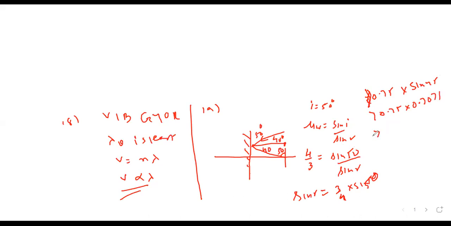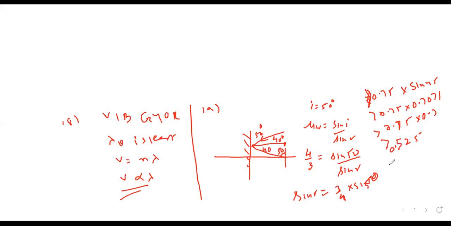Hello? Sine 45 is 1 upon root 2. That is root 2 upon 2. So 1.414 upon 2, 0.707. Okay? Yes, sir. So 0.75 into 0.7, if you multiply, then 7 5s are 35. 7 7s are 49. 49 and 3, 52. 0.52.